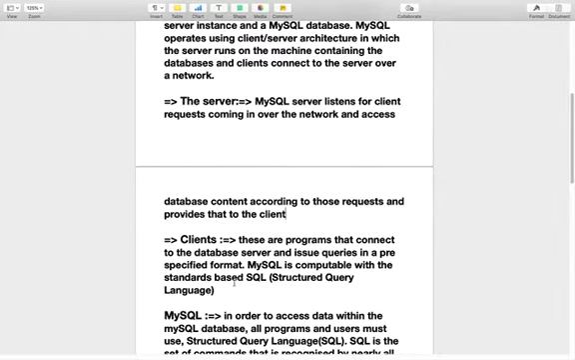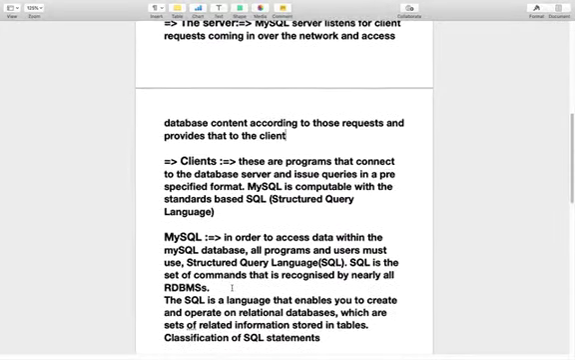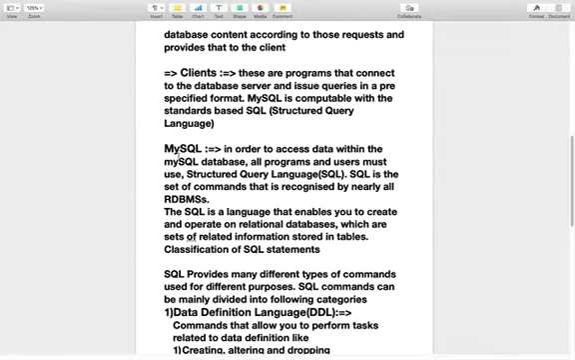MySQL is compatible with the standards-based SQL, or structured query language. In order to access data within the MySQL database, all programs and users must use SQL. So whenever we want to access data or perform any type of database operation, we use SQL. SQL is a set of commands that is recognized by nearly all RDBMS. SQL is a language that enables you to create and operate relational databases, which are sets of related information stored in tables.